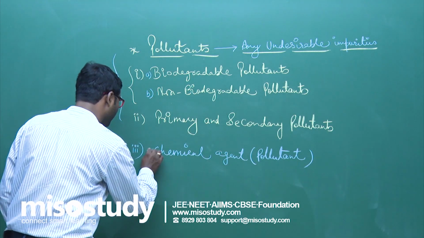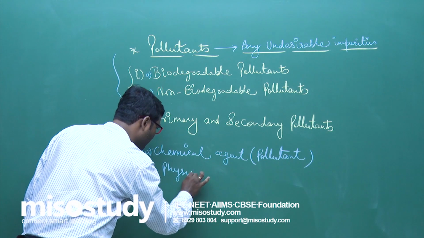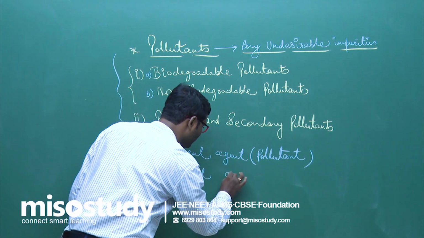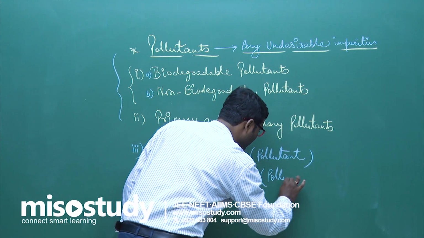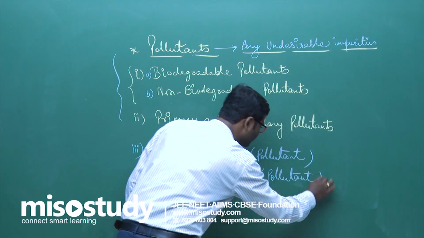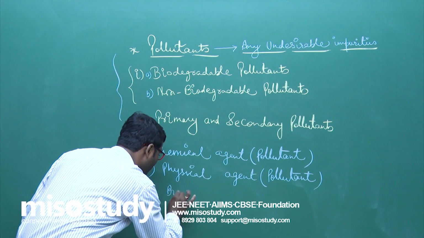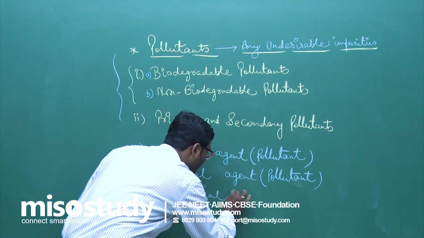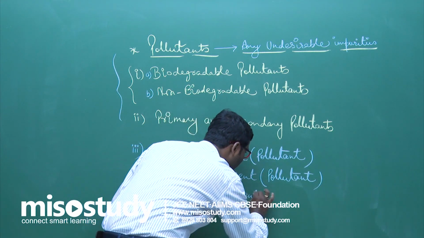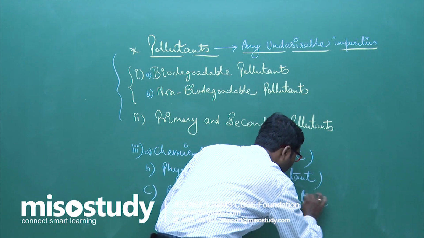The second one is physical agent, physical pollutant. Clear to you? The third one is biological agent, that is, friend, biological pollutant.